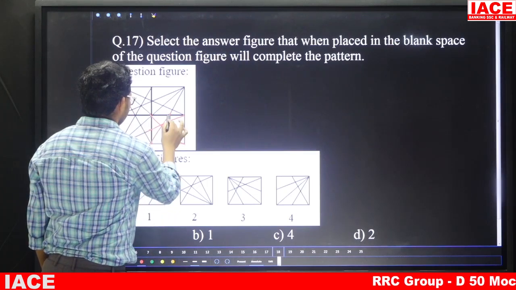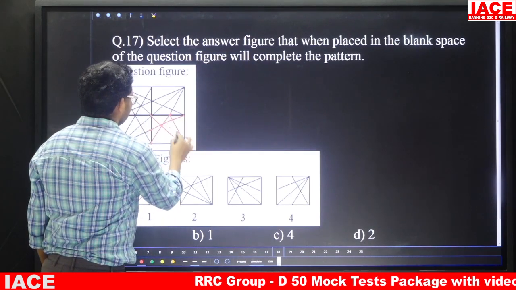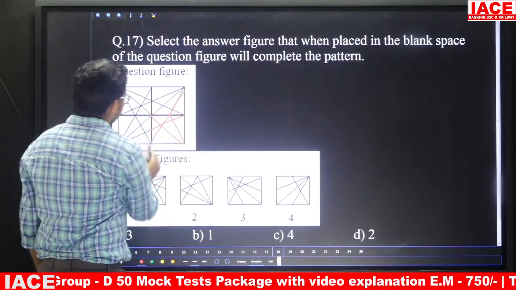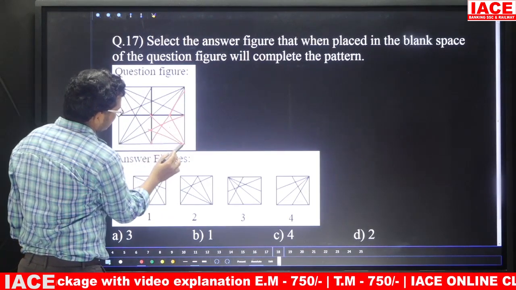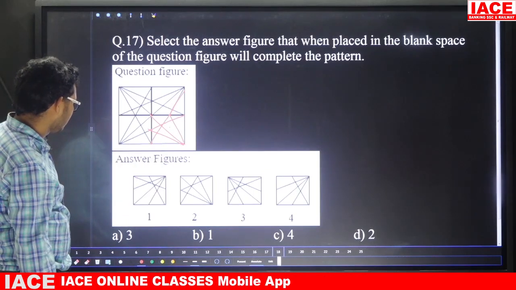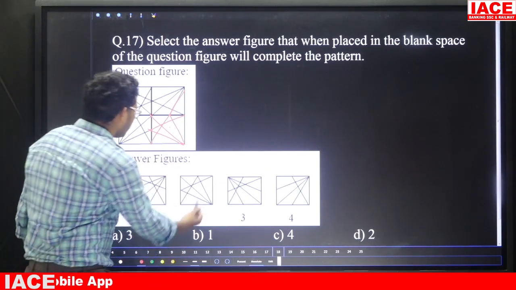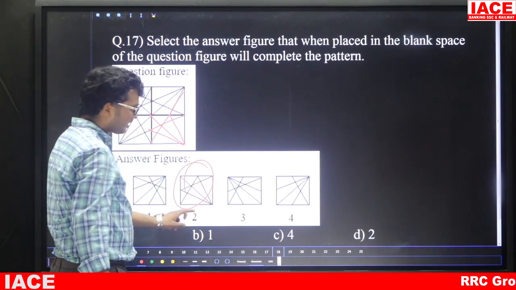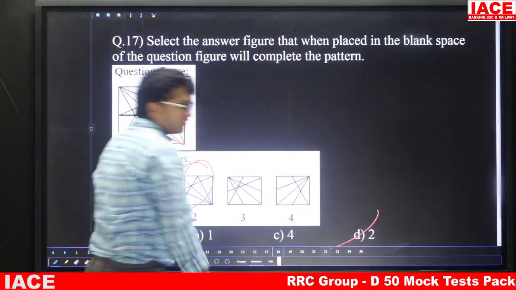Next, this part looks like one triangle, yes. Now this part also looks like one triangle. So like this, which of the following figures is there? Check here. Diagram 2 is looking the same. So answer is what? Diagram 2. So answer is what? Option D.